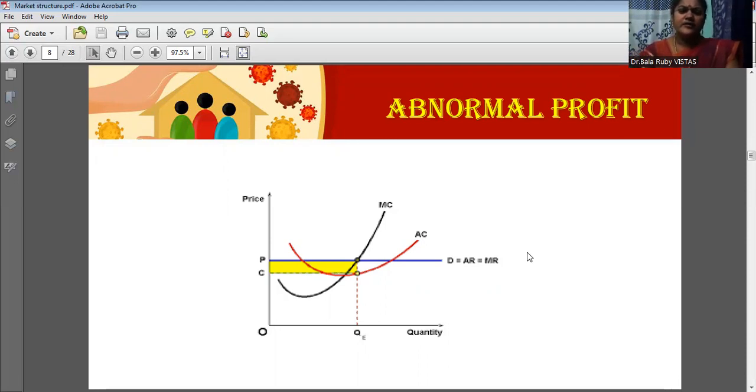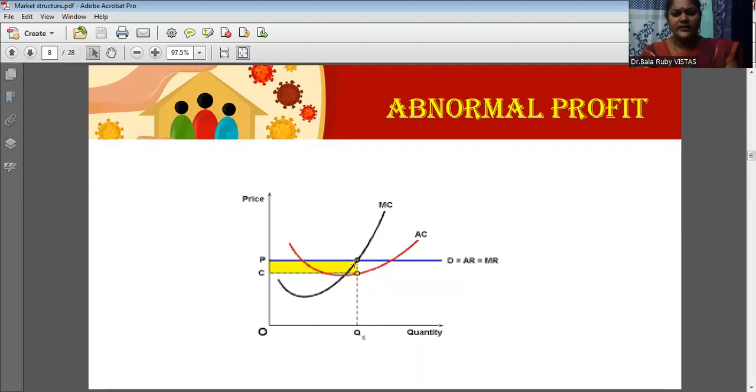Then you draw the marginal cost curve. In the case of the marginal cost curve, it always passes through the minimum point of the average cost curve. So if you see this average cost curve, this is the minimum point. From this minimum point only the marginal cost curve passes through. Now we are going to identify the equilibrium point. See, I told you the equilibrium condition is MC equal to MR.